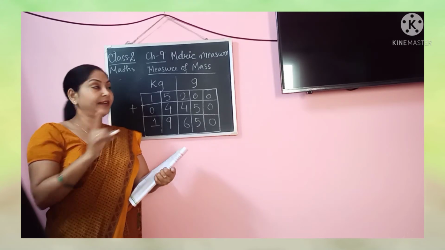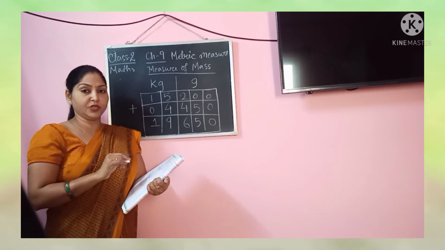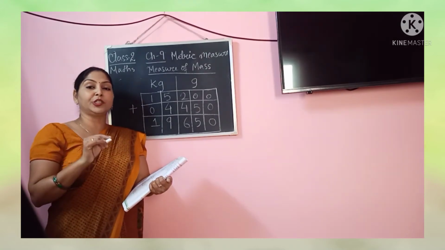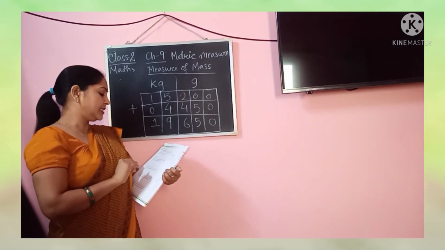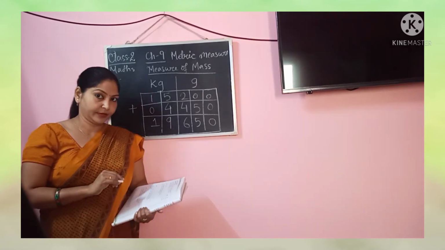Remember, always write the unit with the value, which is very important because you are learning metric measure, and in metric measure units are very, very important. Okay. So you will write the answer 19 kg 650 grams of sugar.